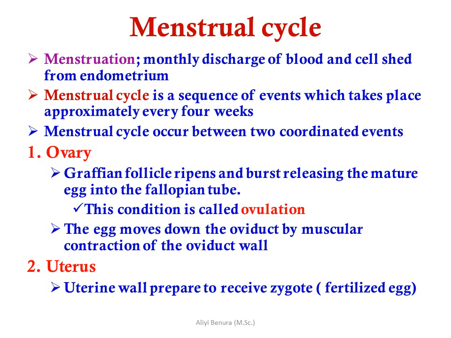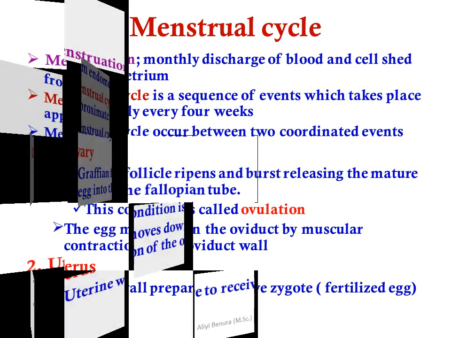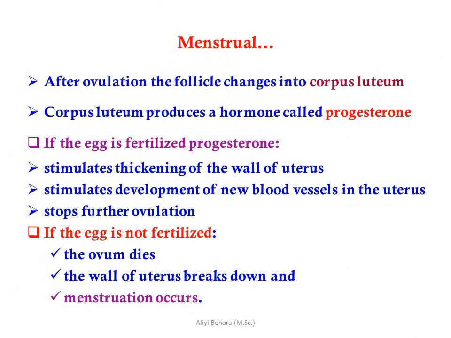The uterine wall is prepared to receive the zygote or fertilized egg. After ovulation, the follicle changes into the corpus luteum. The corpus luteum produces a hormone known as progesterone. If the egg is fertilized, progesterone stimulates thickening of the wall of the uterus, stimulates development of new blood vessels in the uterus, and also stops further ovulation. If the egg is not fertilized, the ovum dies, the wall of the uterus breaks down, and menstruation occurs.